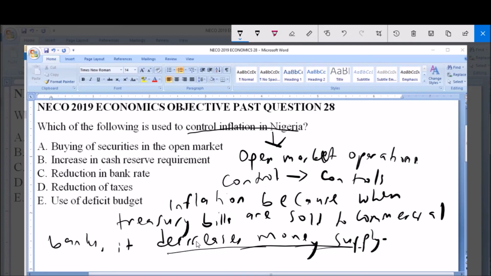So that is seen in option A, which is buying of securities in the open market. So this is the open market we speak of, the open market operations we speak of. So A, buying of securities in the open market, is the answer to this question.